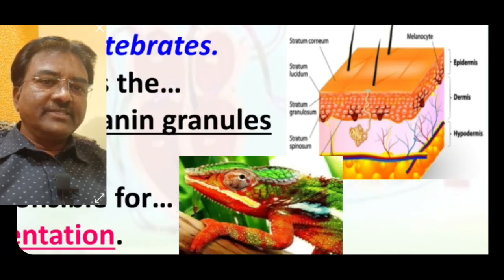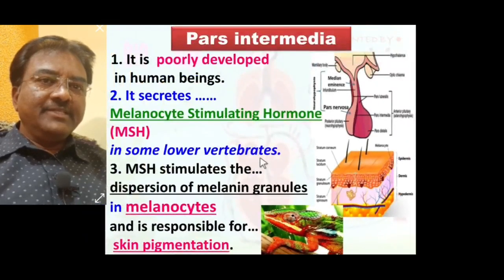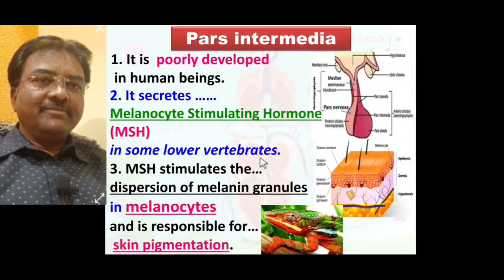Up to this we discussed in detail. Pars intermedia is, no doubt, poorly developed in human beings, but it is developed in lower vertebrates. So this part secretes melanocyte stimulating hormone that is responsible for skin pigmentation.